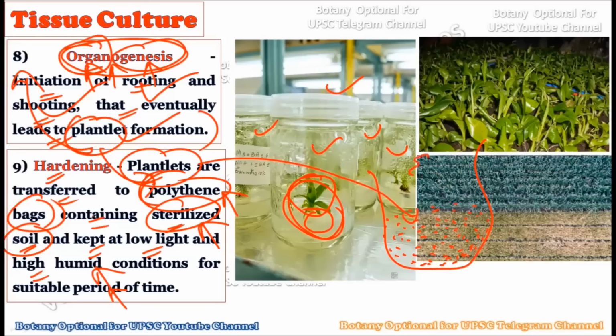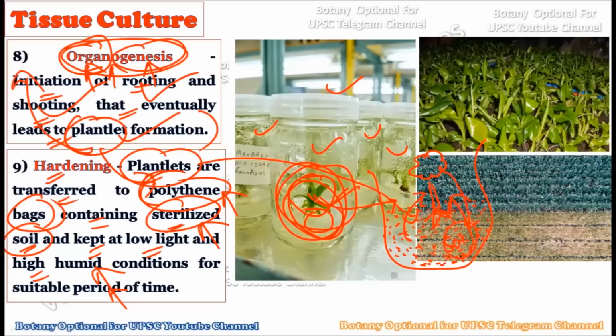Basically, these are plantlets which are created in the plant tissue culture lab. Here you can see how the plantlet is created within this beaker. Now these plantlets are transferred to the polythene bags which contain the sterile soil. This sterile soil exposes the plantlets to different conditions, so that they can develop an adaptive strategy for the soil condition.